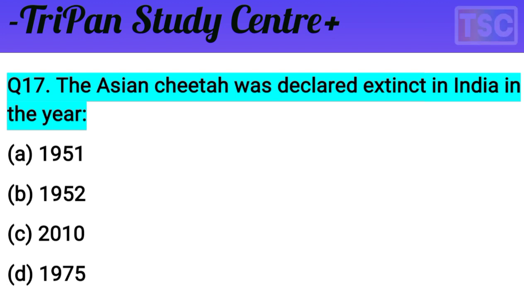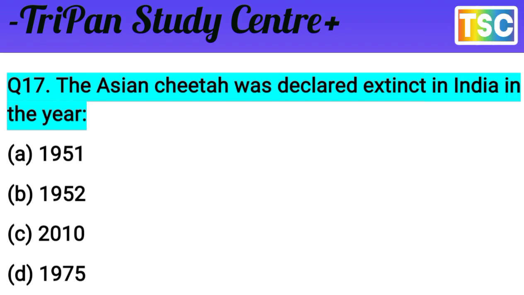You must have thought of your answer. Let's see what our answer is for this question. The Asian cheetah was declared extinct in India in the year 1951, something, right, but 1952 is also something. Clearly, 2010 is eliminated, and 1975 is eliminated. Options A and B are very near, and your thought is tested here.